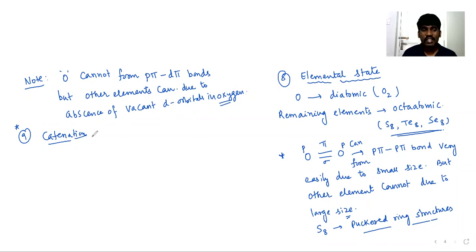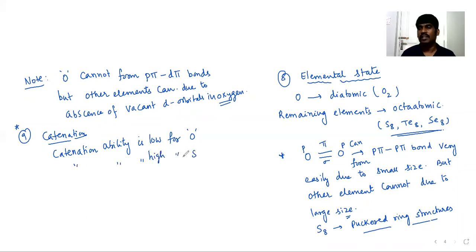Catenation ability is low for oxygen, but catenation ability is high for sulfur. Whenever they ask why it is high or why it is low, the reason can be explained based on bond strength.